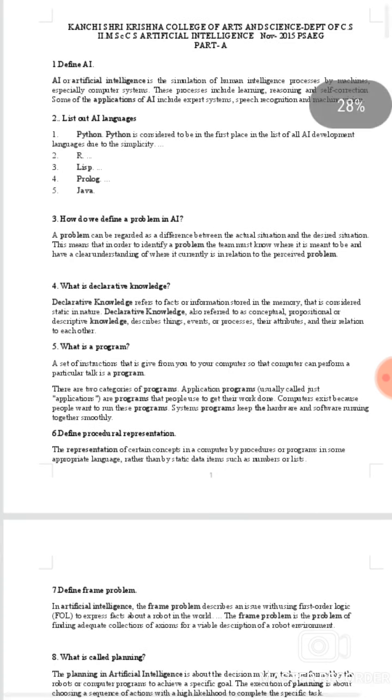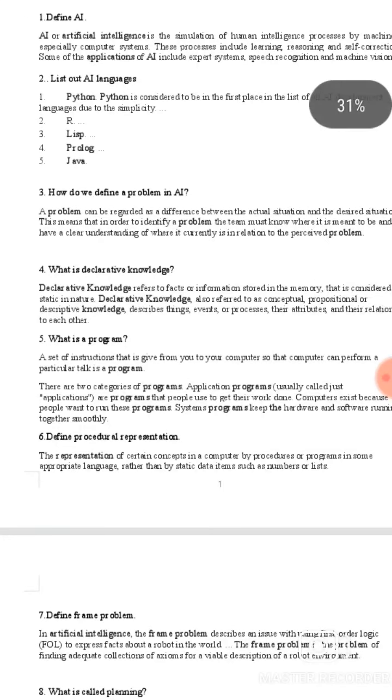List of AI languages. Python is considered to be in the first place in the list of AI development languages due to its simplicity. Others are LISP, Prolog, Java. How do we define a problem in AI? A problem can be regarded as a difference between the actual situation and the desired situation. This means that in order to identify a problem, the team must know where it is meant to be and have a clear understanding of where it currently is in relation to the perceived problem.